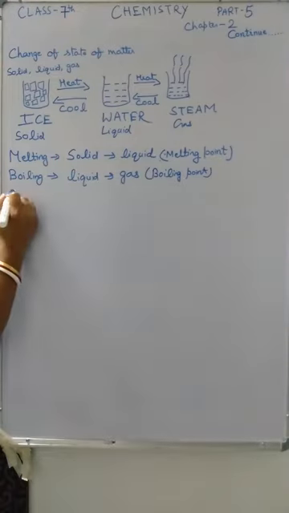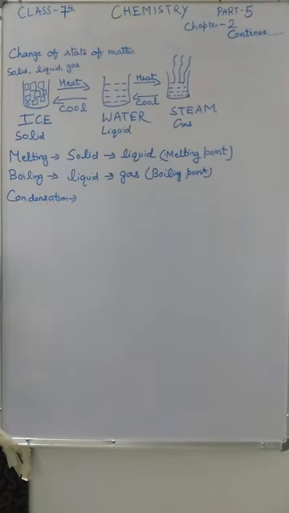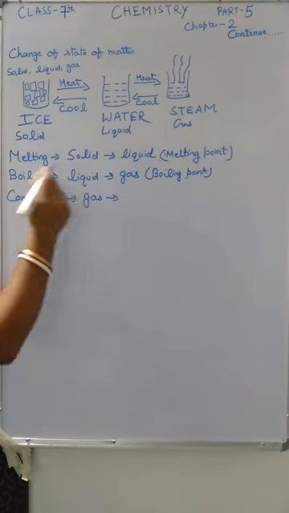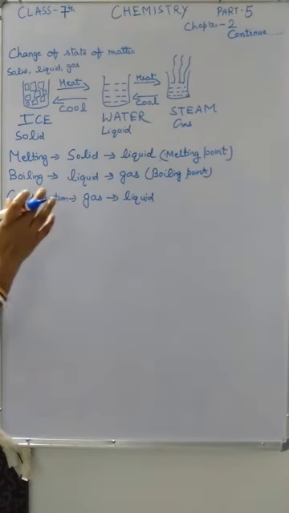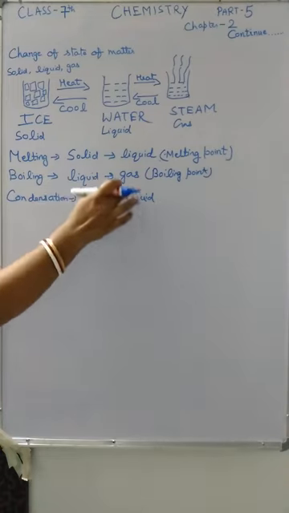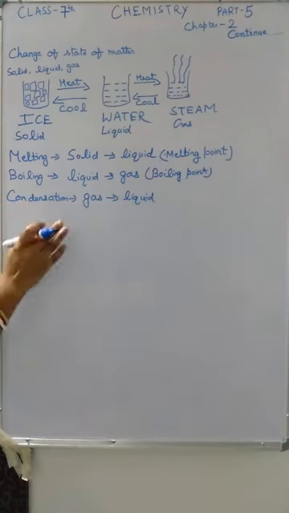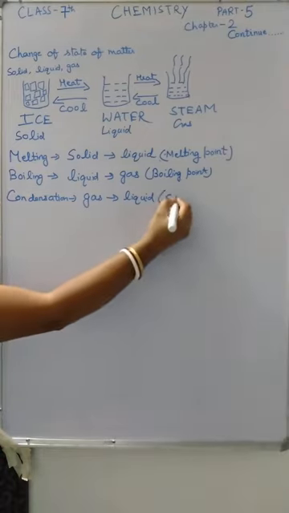Now the third one is condensation. In this, the process in which a substance changes its state from gas to liquid, just opposite of boiling, at a fixed temperature, is called condensation, and the temperature at which the condensation process takes place is called the condensation point.